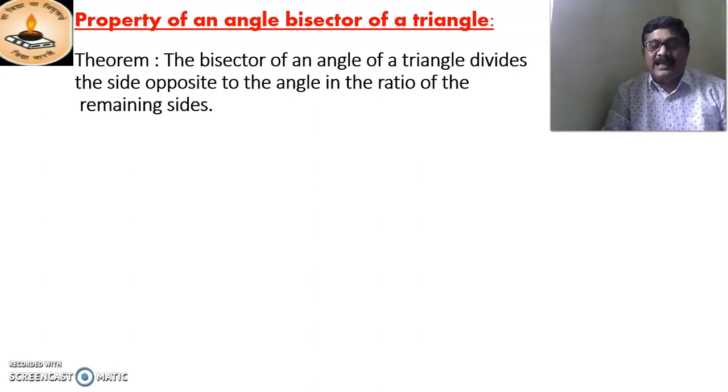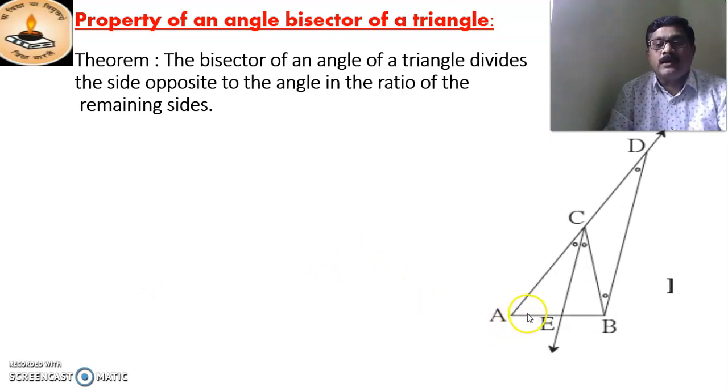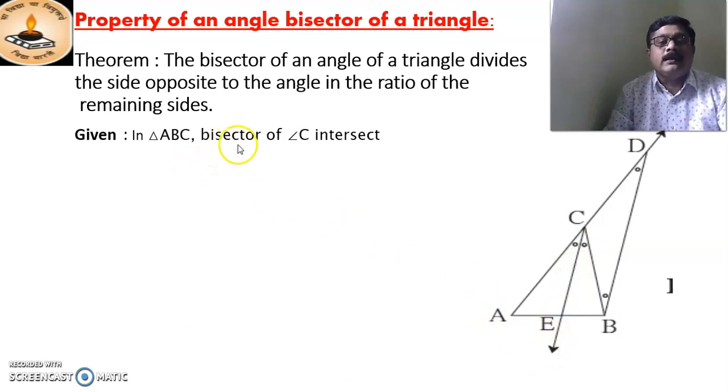This property is related to the basic proportionality theorem. The bisector of an angle of a triangle divides the side opposite to the angle in the ratio of the remaining sides. Now, in triangle ABC, we have to draw CE, the bisector of angle C.